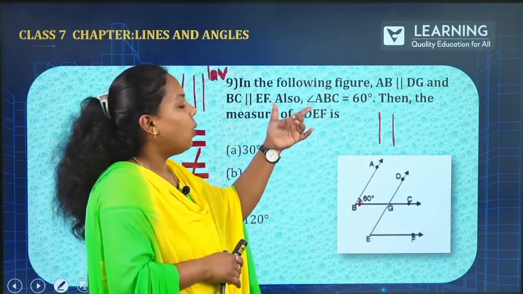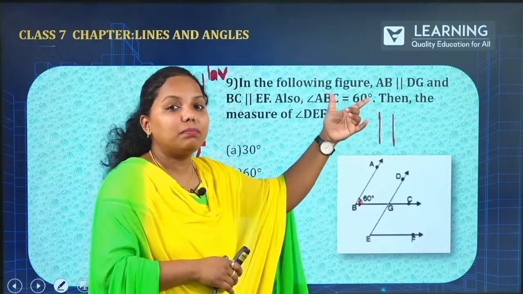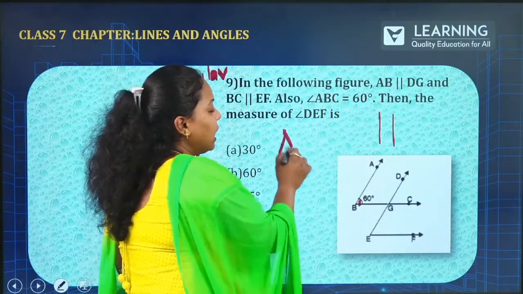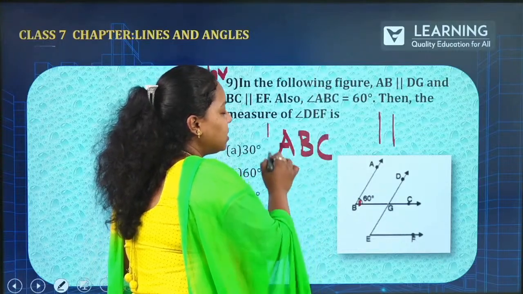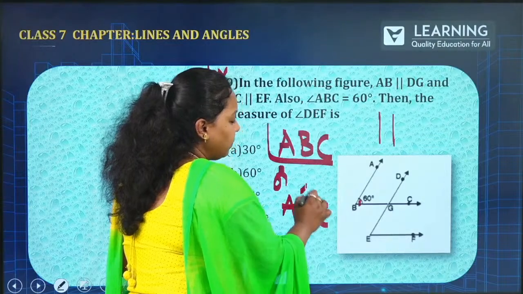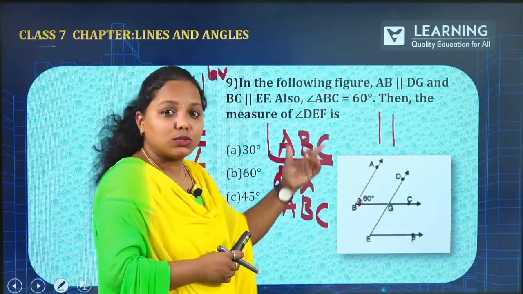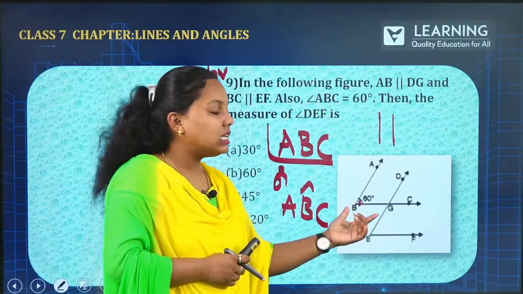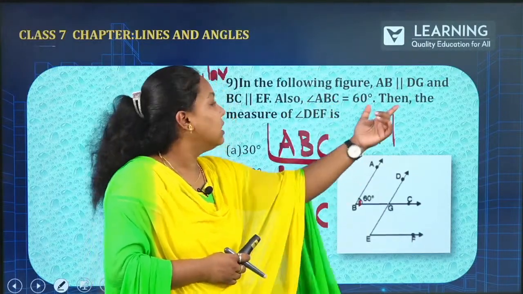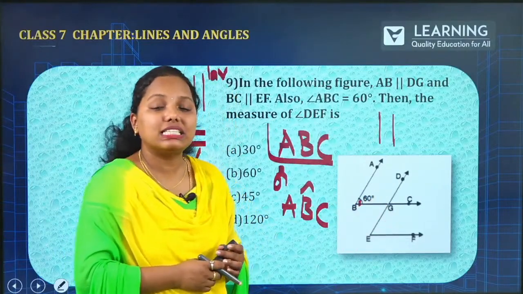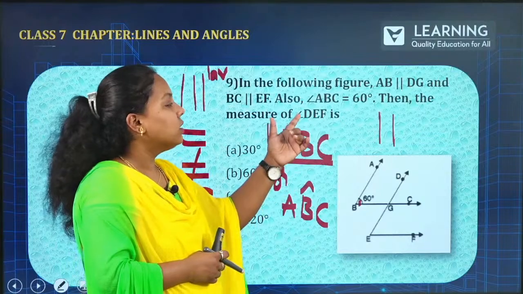Okay. Next one. Also, angle ABC is equal to 60 degrees. So option A, B, C. You might get it this way or this way in the textbook. You have to be sure. Angle ABC is equal to 60 degree. Then the measure of DEF. Obviously DEF is also 60 degree.